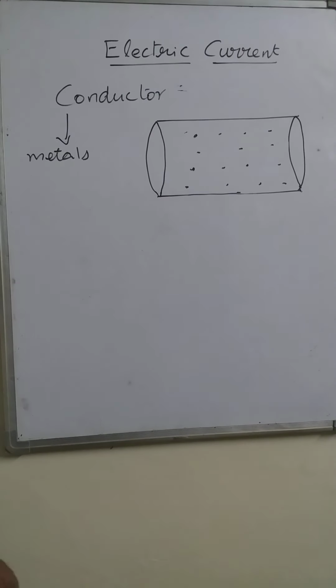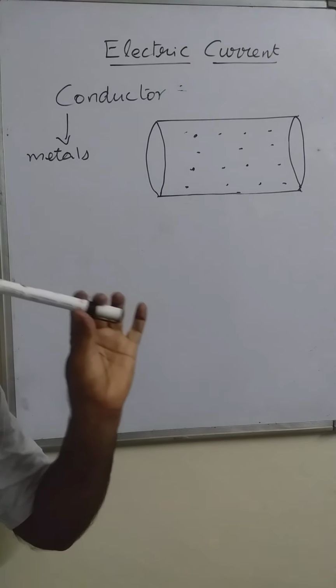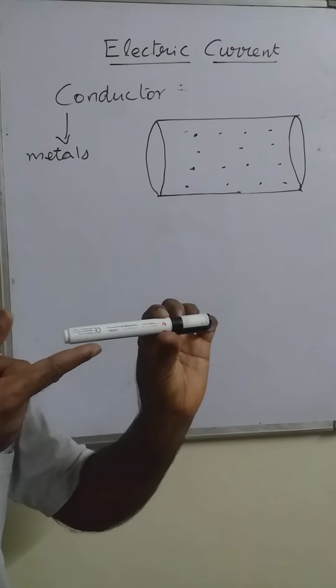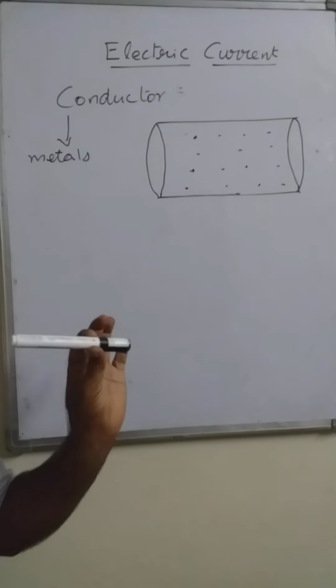Now we'll see, in the normal condition at room temperature, these free electrons are not at rest. They are still moving here and there randomly in all the directions. The free electrons, by getting the energy from the room temperature, are moving continuously inside the material. If I assume this is the conductor, in this conductor also there are so many electrons present, continuously moving randomly in all the directions.